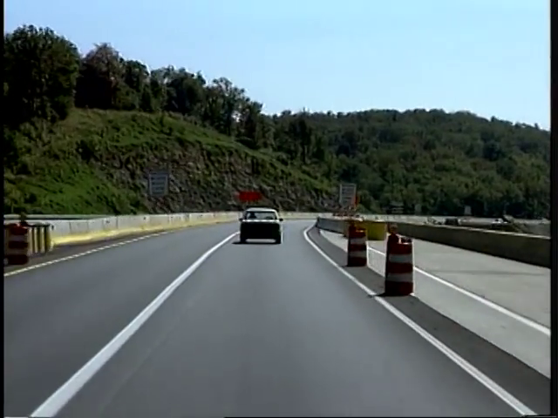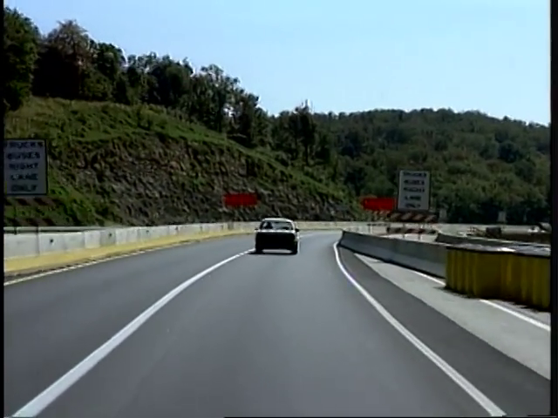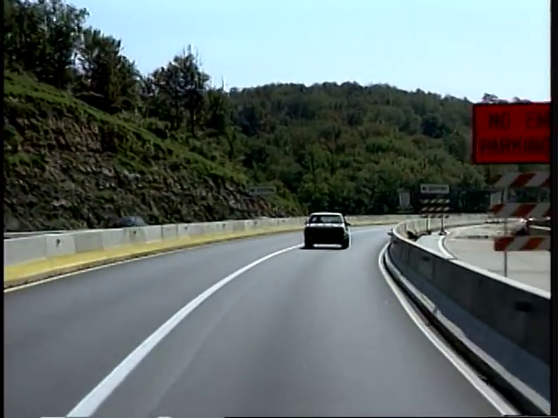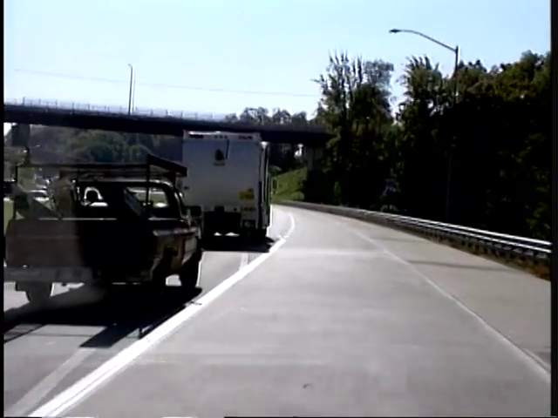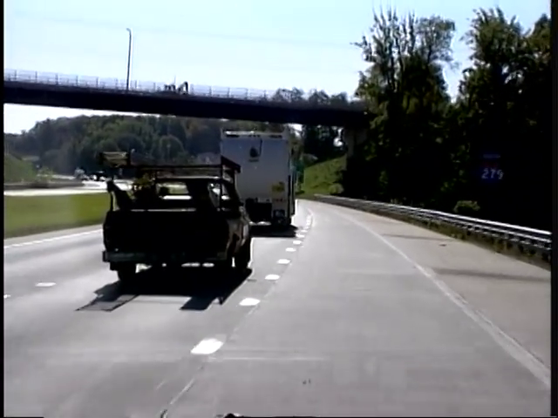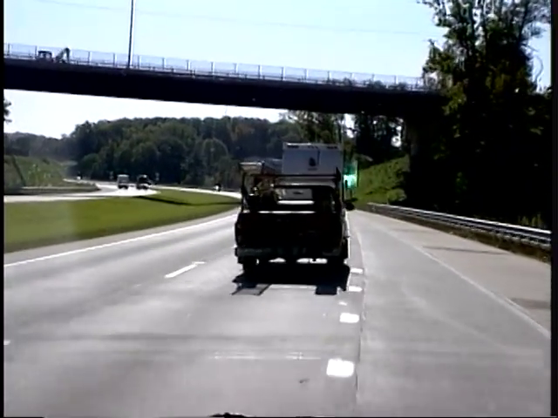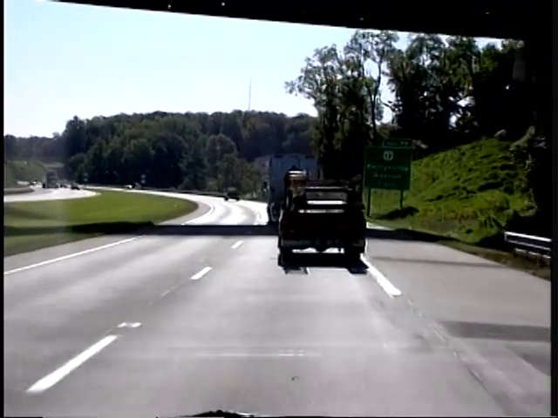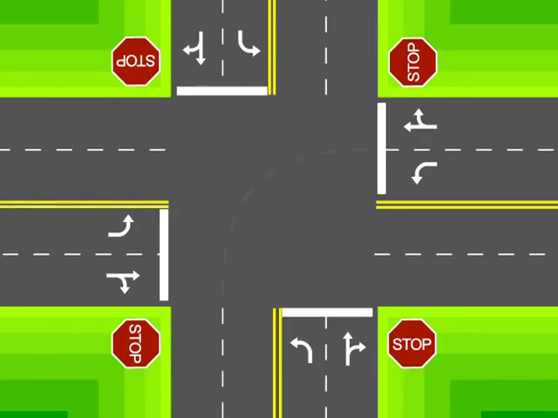On multi-lane roads with medians, broken white lines usually separate the lanes going in the same direction. A single solid white line is intended to discourage but not prohibit you from changing lanes. However, in some states, crossing a single solid white line is illegal. These very short dashed white lines indicate a merge lane. You may need to make a lane change to continue straight ahead. Short white lines like these guide you through large, complex intersections.